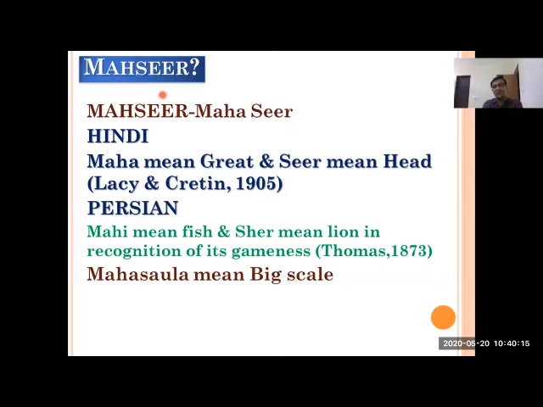Mahi means fish, and again they use Seer. Seer means lion, in recognition of its gameness, because it's a very important game fish, very active and very aggressive. On that basis it is considered so. Seer means having very aggressive and game characters, and by using these two terms, it is known as Mahseer. Masula is again one species of this Tor group. Masula means big scale. The fish with big scales are known as Masula, Tor mussullah.